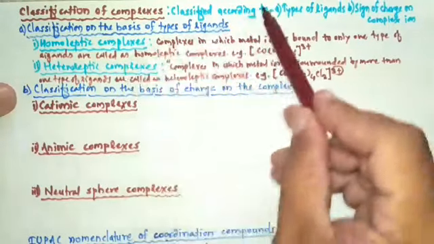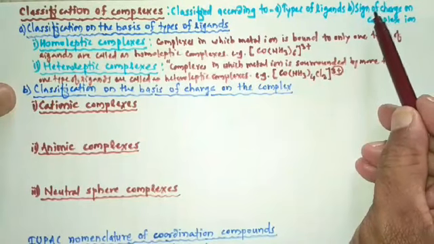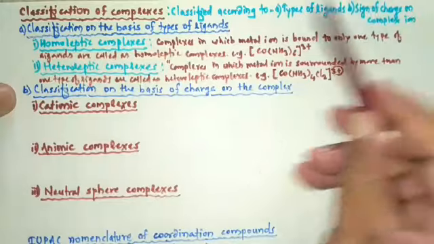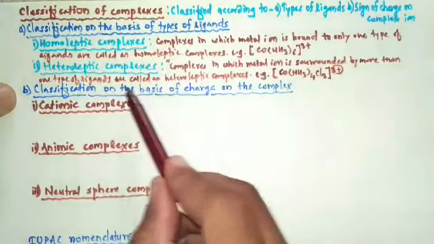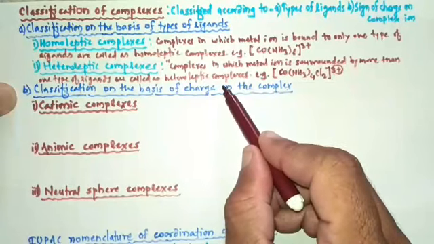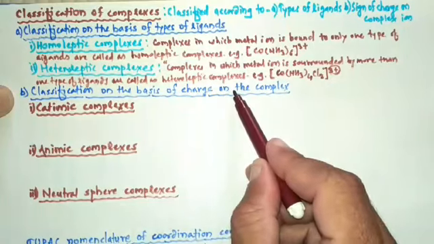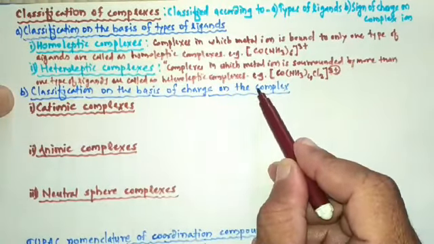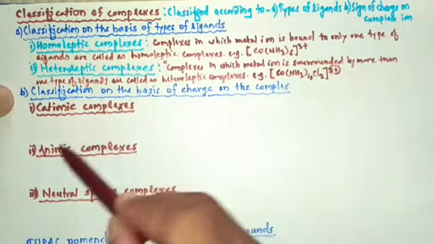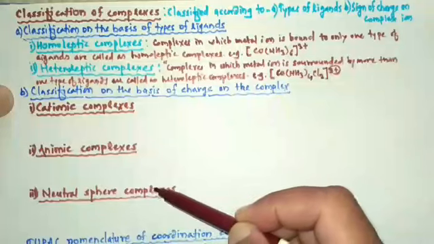Then complexes are also classified in another way, that is sign of charge on complex ion. So the next classification is classification on the basis of charge on complexes. On the basis of charge, complexes are classified as cationic complexes, anionic complexes, and third one, the neutral sphere complexes.